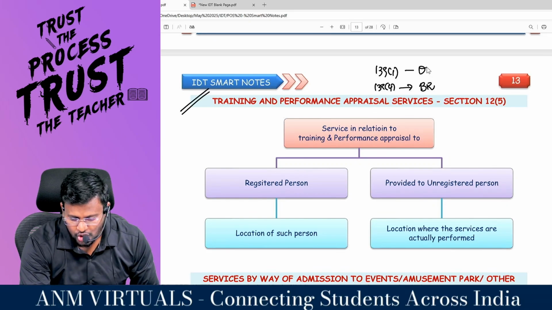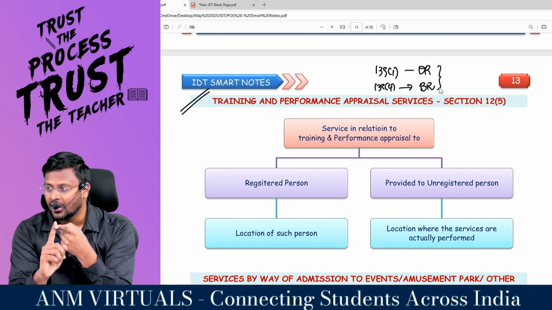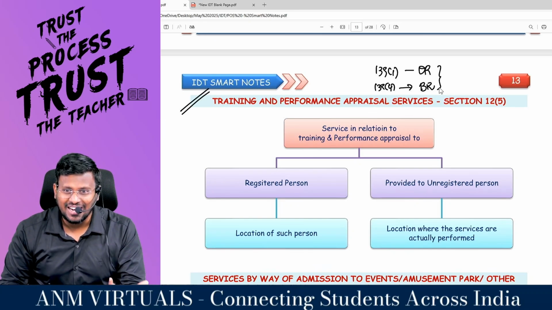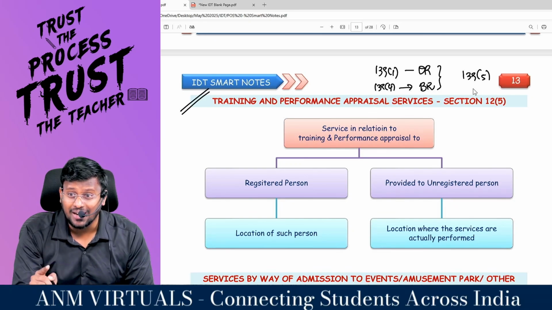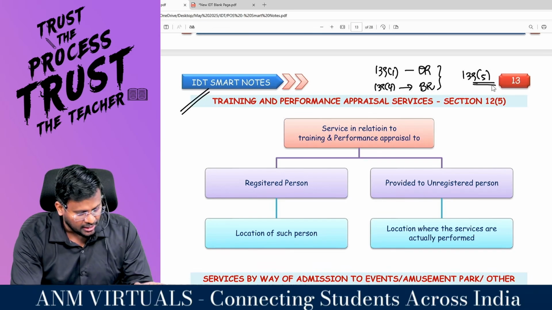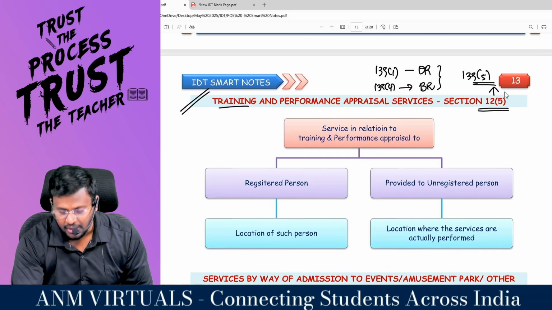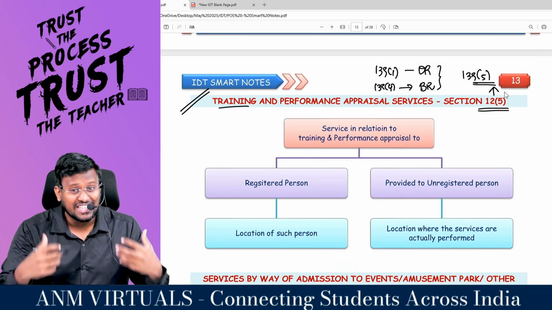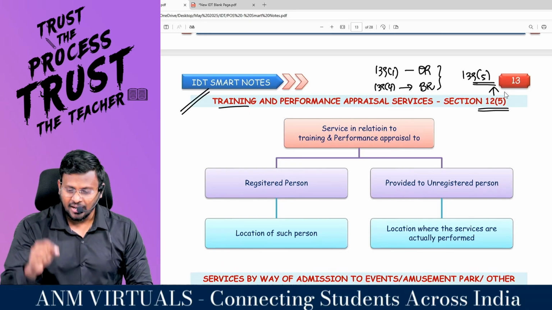Sometimes in the original return and belated return, there may be an omission or an error. Then you can revise the return under section 139 subsection 5. If you don't want a revision of return under 139 subsection 5, train your employees properly under 12 subsection 5. Then revision is not required. Are you all really with me?